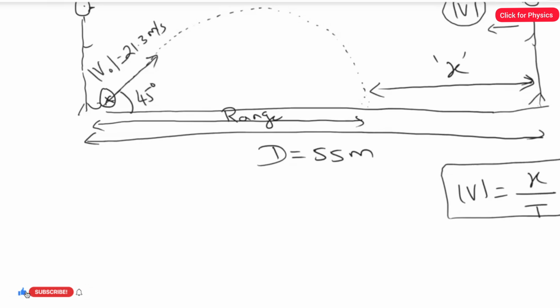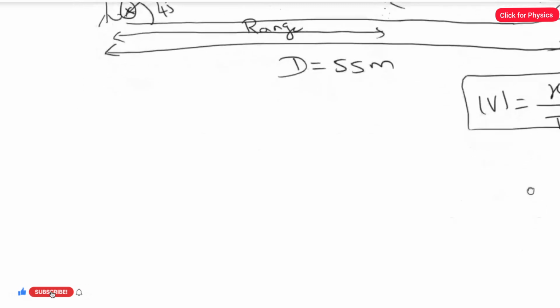But we need the value of x, the total time of flight, and also the range. So first I am going to find the range. Once we find the range, we can easily find the value of x. Second, I'm going to find the total time of flight. And third, we are going to find his average speed to take the ball. Clear? So let's find the range first.